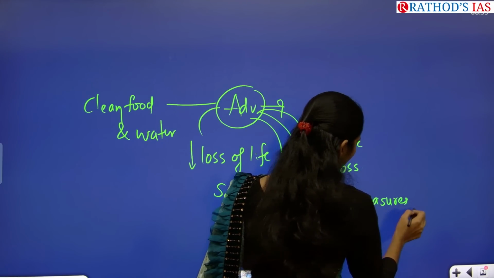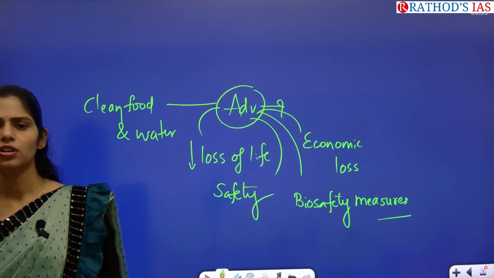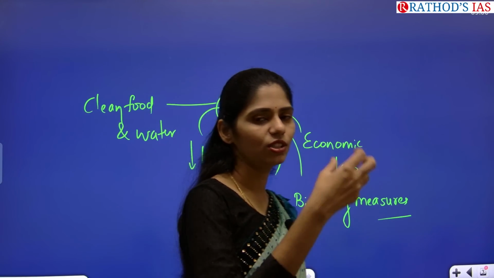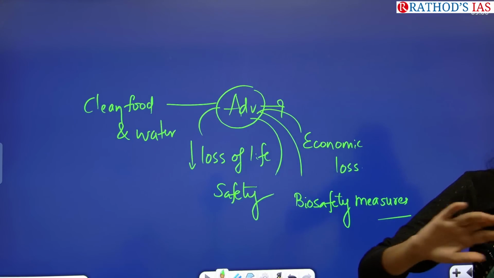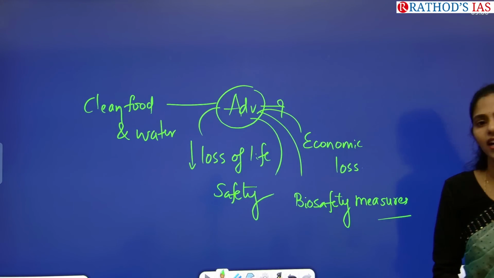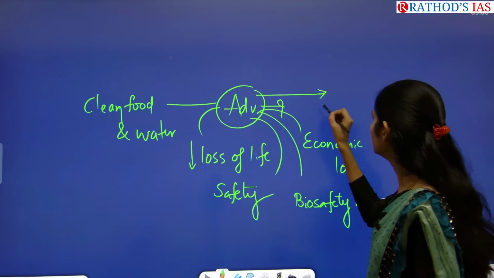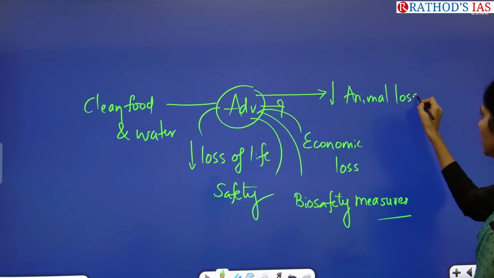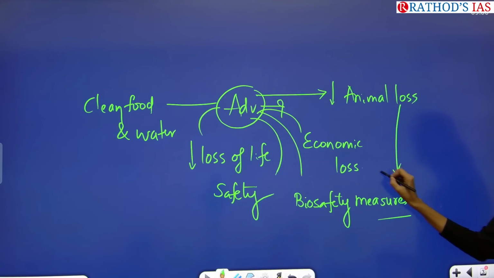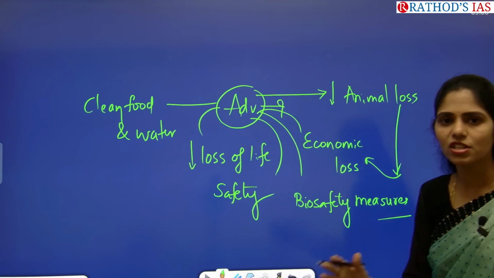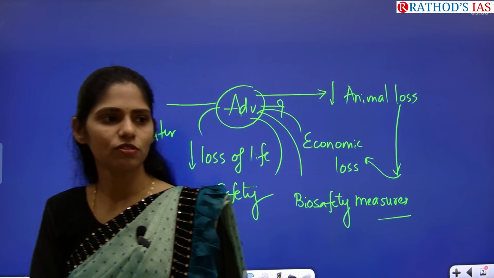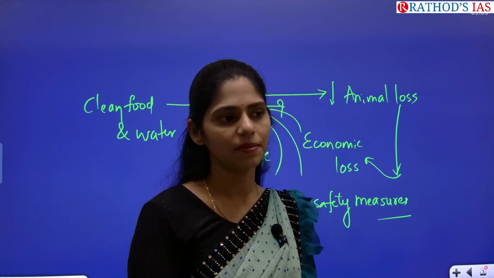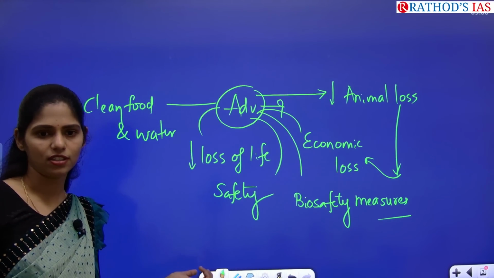Actually, what happened is 2 to 3 months ago, many hundreds of animals died because of cyanide poisoning. Whenever they ate grass where the cyanide poisoning had happened, more than hundreds of cows died. In this way, we can also decrease animal loss. Whenever loss is happening, ultimately it will be a loss to our economy. For example, if we are losing cows and buffaloes, the milk contribution will decrease. Actually, India is the second largest milk producer in the world. So that economy will also be affected, right?